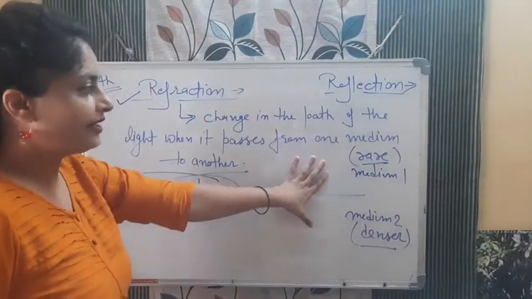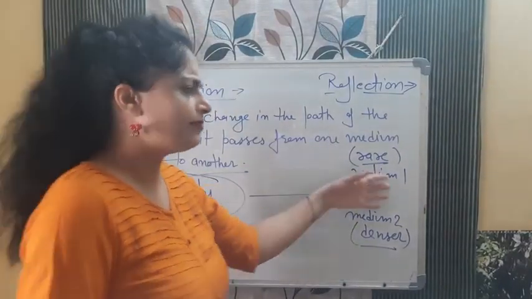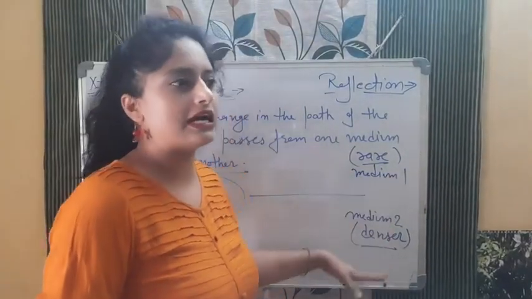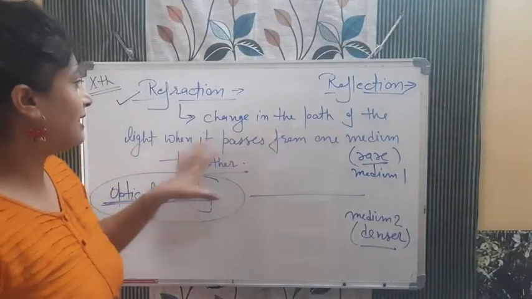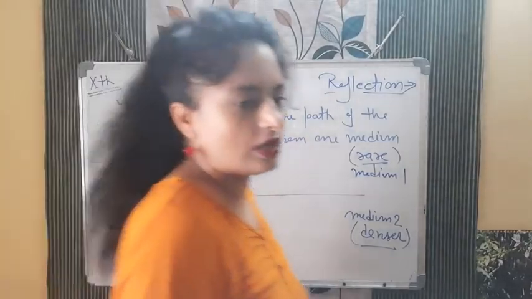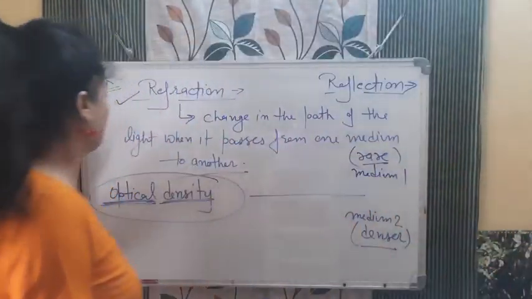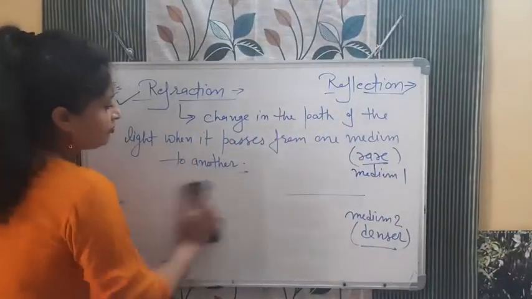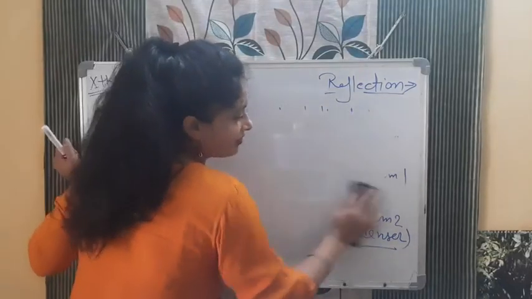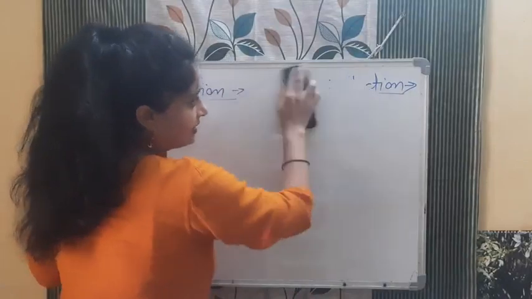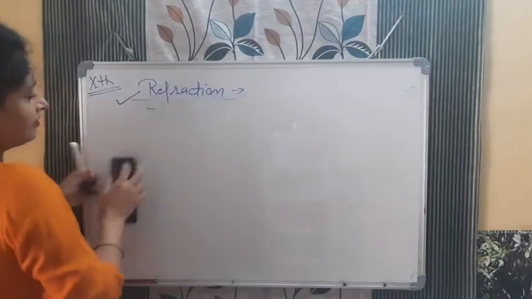Okay, so there are two mediums, rare and denser होंगे. Medium कुछ भी हो सकते हैं, air, water, air, glass, इस तरीके से आपको पेयर में दिए हुए होंगे. ठीक है. Change in the path of the light when it passes from one medium to another is known as the refraction phenomenon. Whether it will bend towards the normal or away from the normal, that I will tell now, कि कैसे होगा. ठीक है.